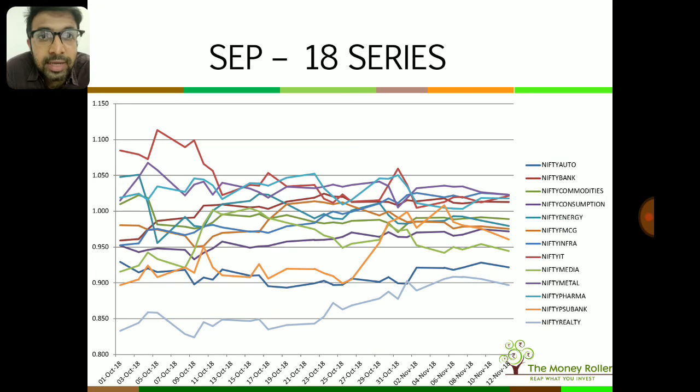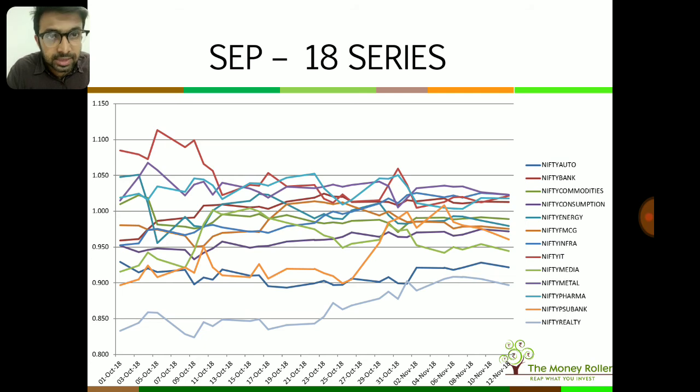Okay, so this series tracks the performance of each of these sectors from 1st September 2018. Now the rankings which I had discussed earlier for the July series, in this series they are drastically different. So right at the top, the violet line, that is the metal sector.